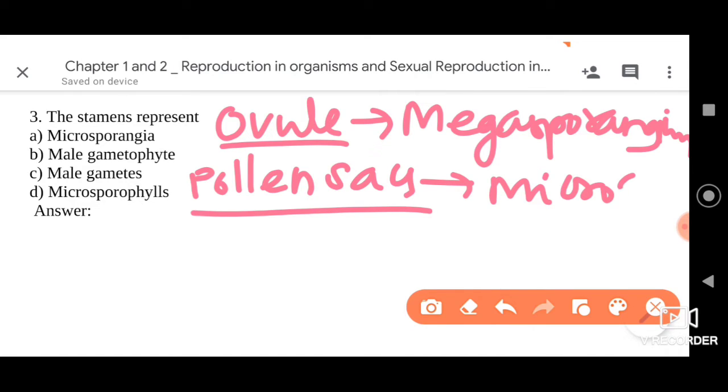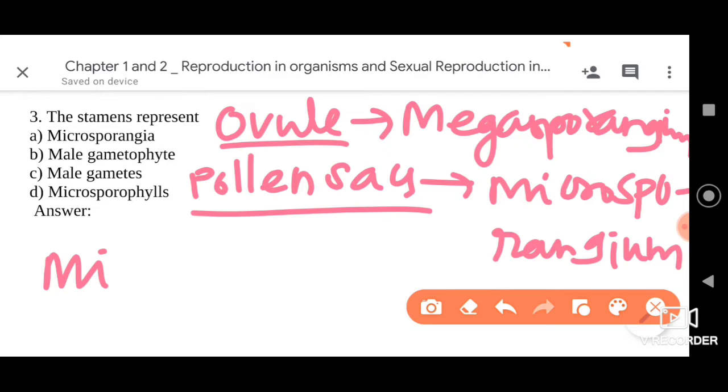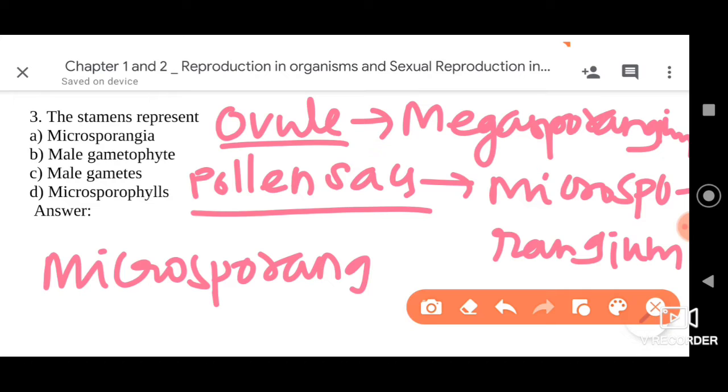Then we also have the microsporangin, which can also be called the sporogenous tissue, dear friends.